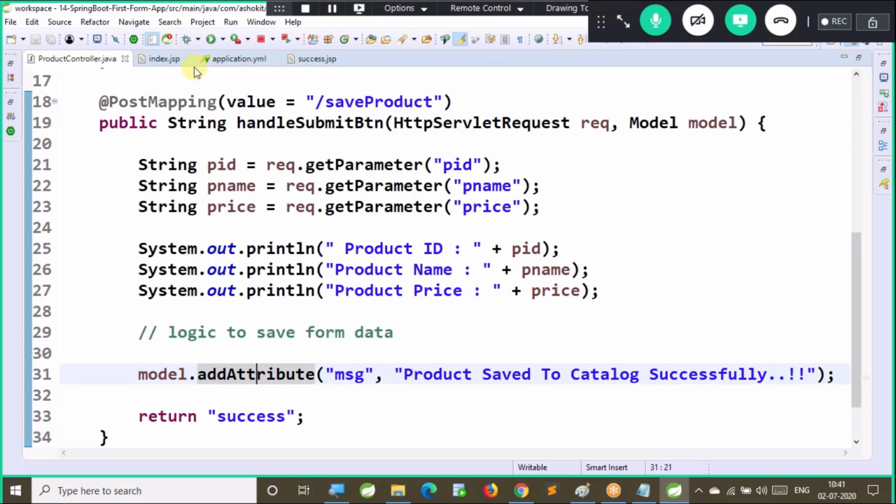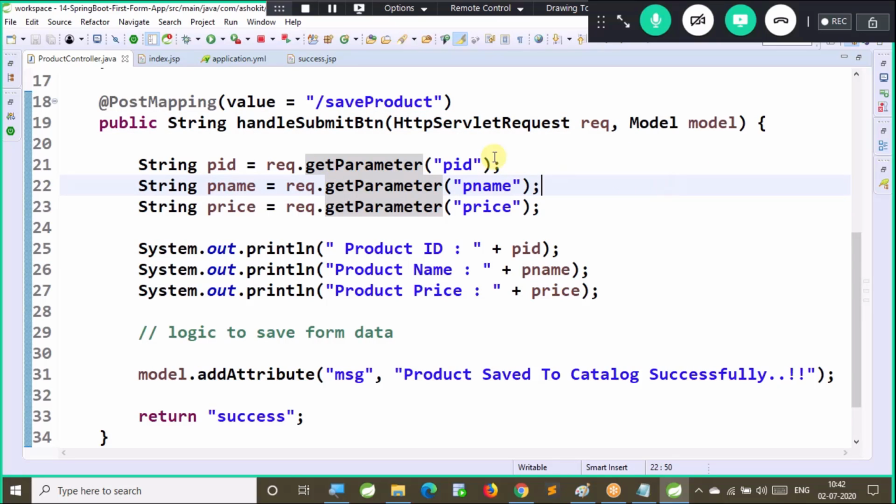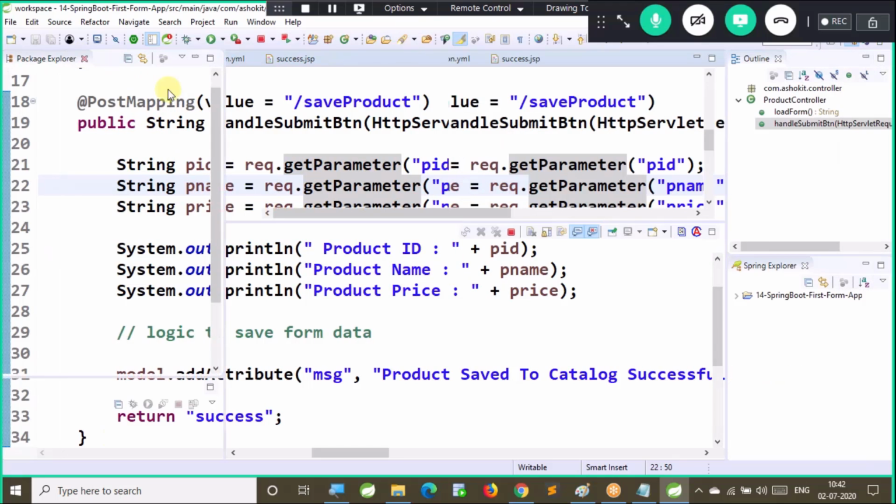So observe one thing carefully. This second method is bound to the post request and it is taking HttpServletRequest as the first parameter, and model as the second parameter. The first parameter is used to capture the data from the form using the request.getParameter method, and the second parameter is the model which is used to send the data from controller to UI. Now let us test our application.